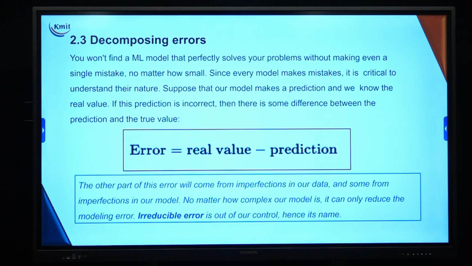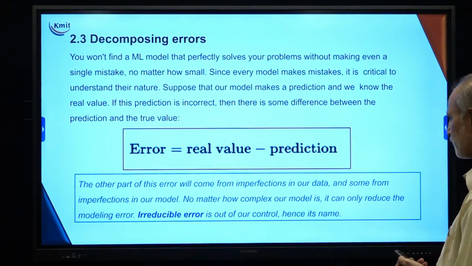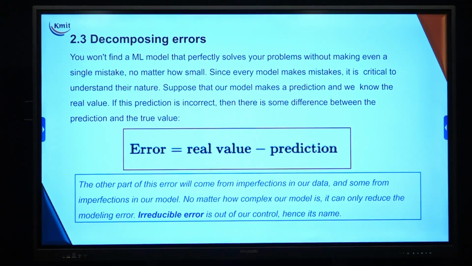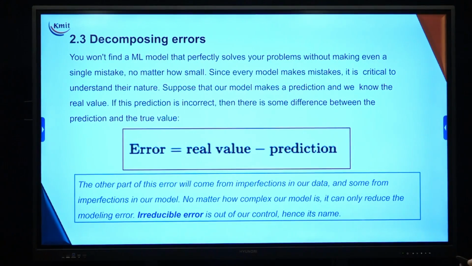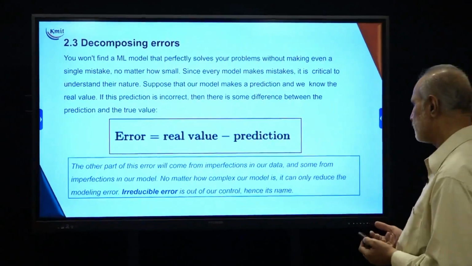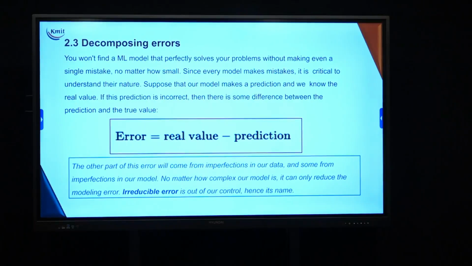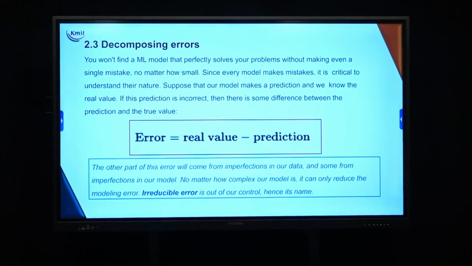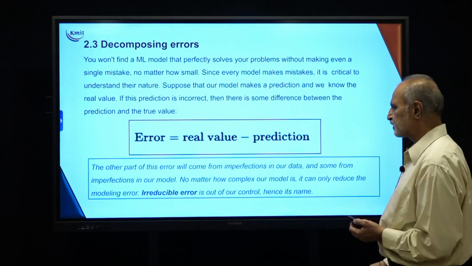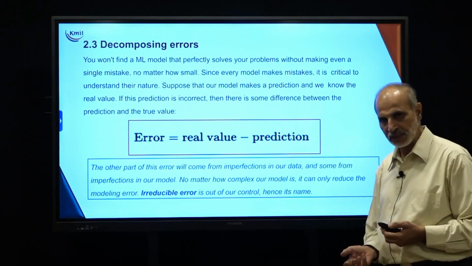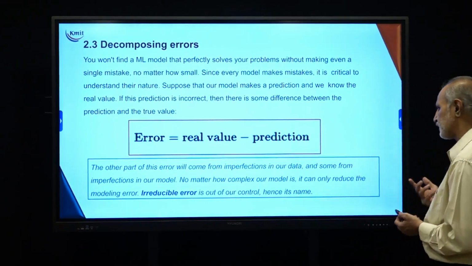So data collection and data accuracy is very important, especially when a model is being trained. Another part of the error may come from the imperfection in our data set also, which I am going to discuss a little later, and some form of imperfection in our model itself. That means whatever I am showing as an error formula also has something which is unseen errors. No matter how complex our model is, it can only reduce the modeling error. So I am trying to reduce the modeling error using the formula real value minus the predicted value, and that is the job of an error detection and correction algorithm.